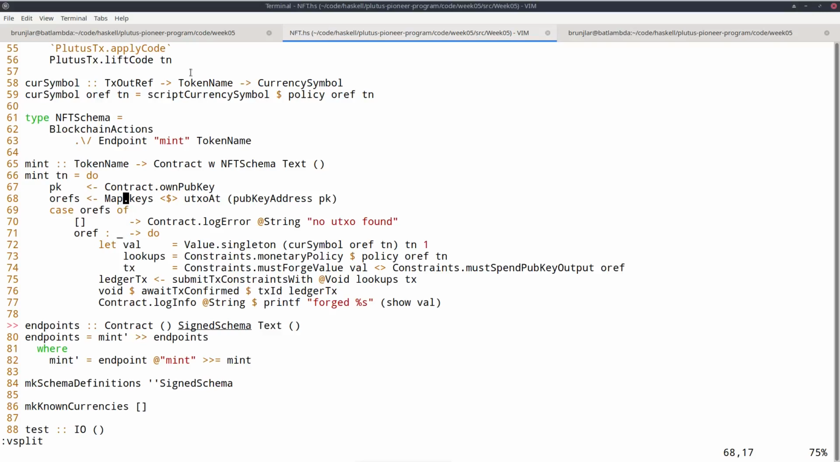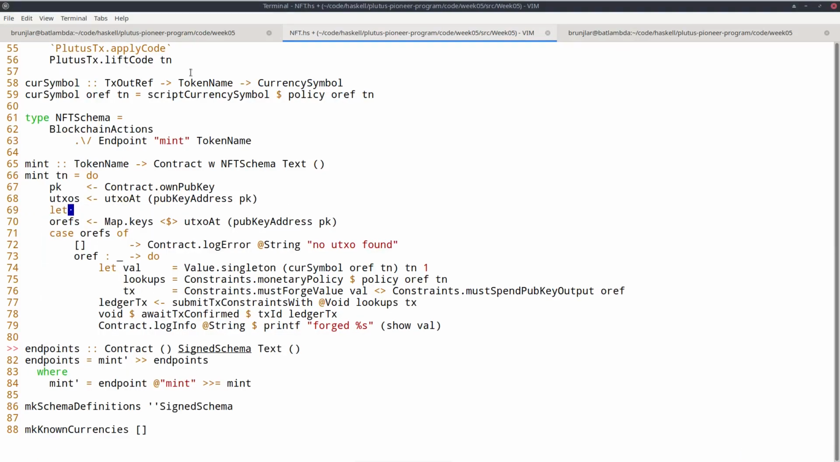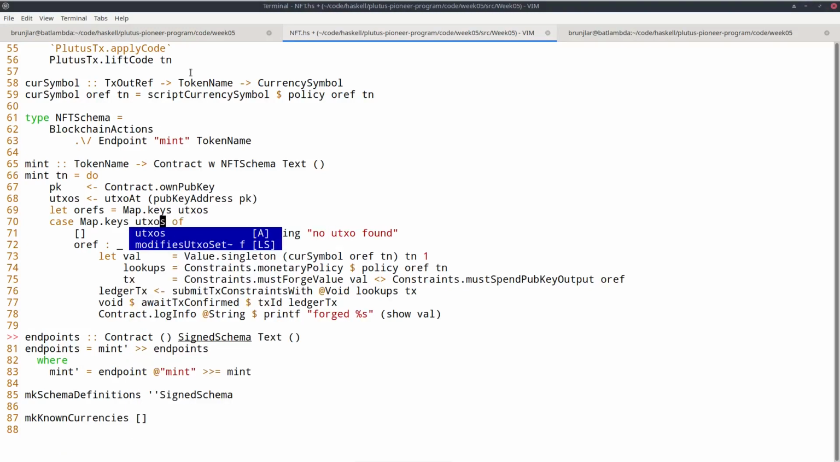Which means I shouldn't have done it like this because I only kept the keys, but I throw away the values. But now for the lookup, I need that. So I should refactor this and give it a name like UTXOs and not do this fmap. And then I can just define the oref separately, simply as equals map keys UTXOs. Okay. Actually, I could inline that. I don't even need the orefs. So like this. I don't need this line.